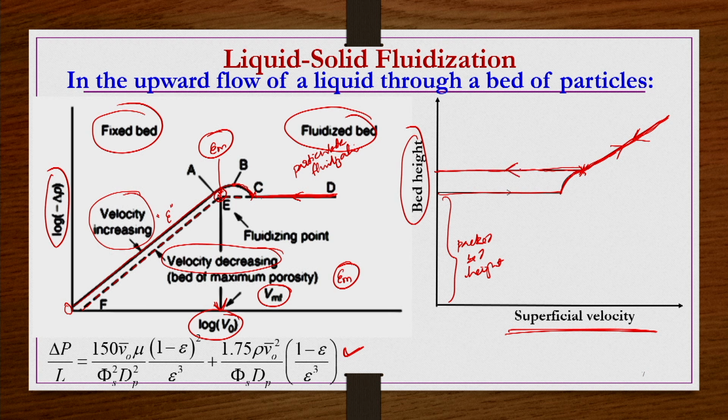So that packing height is slightly higher than the initial packing height. While decreasing the velocity, the height would be slightly higher, and because of this slightly higher packing height, the voidage is going to be higher. So the pressure drop is going to be lower, as we have seen in the previous curve. If you want to find this velocity from the bed height versus superficial velocity curve, the velocity corresponding to this point is known as the minimum superficial velocity. Okay. So, this is about liquid solid fluidization.